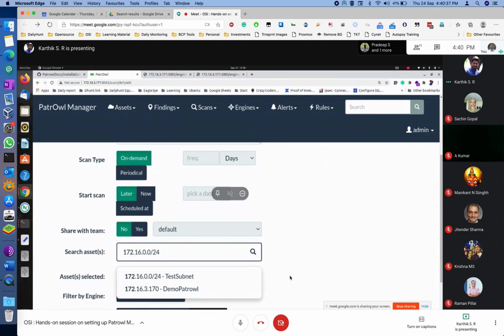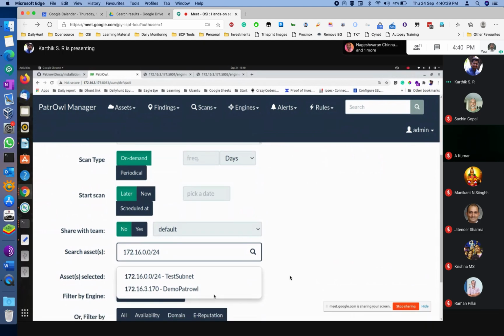See, there are 4 steps in Petrol. One, you add assets. Second, you add engines. Third, you add scans. And fourth, you run scans. So now we are adding a scan here. You can tell whether it will run automatically, periodically, or on demand. Start now, later, or schedule at a particular time. You know, all of that. Okay. Go ahead, Karthik, please.